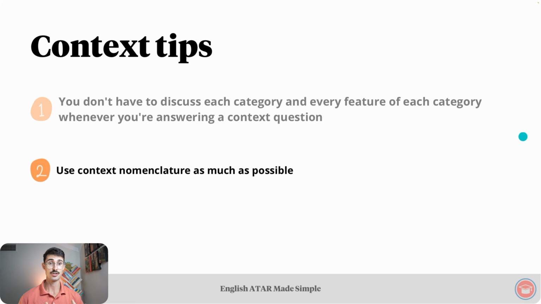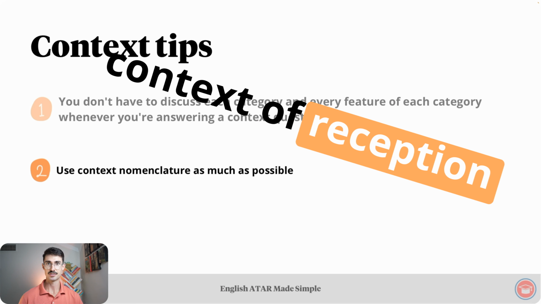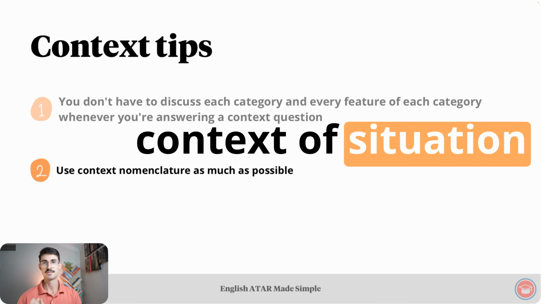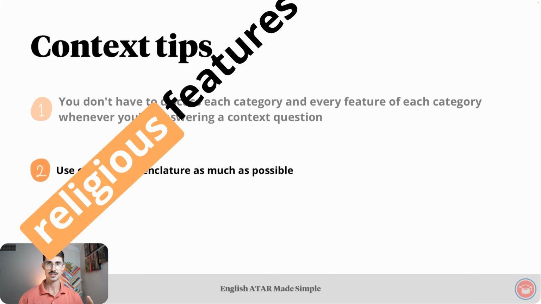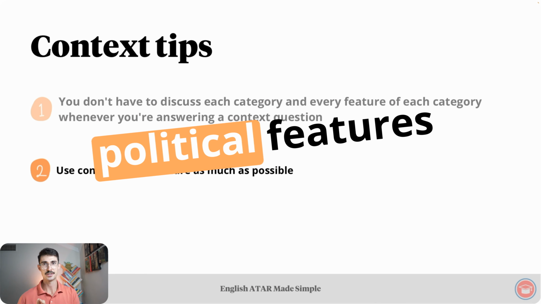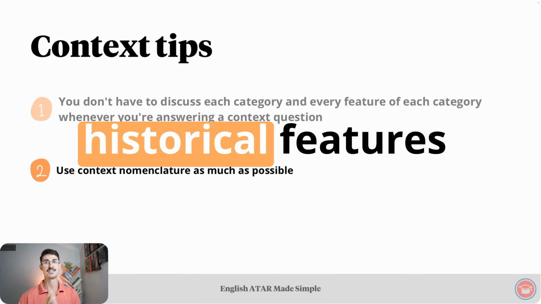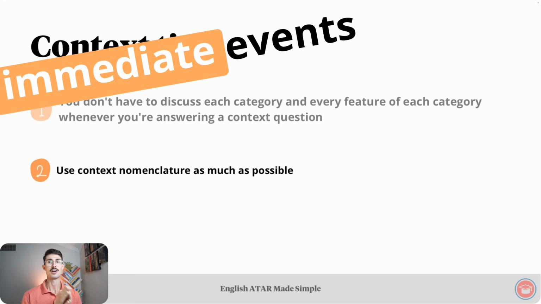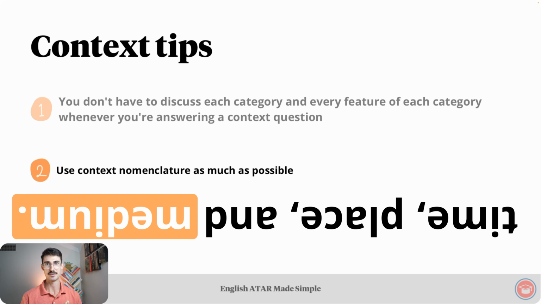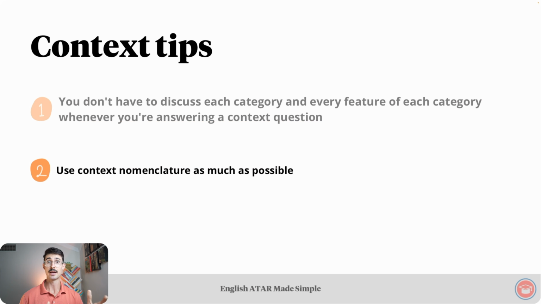Next tip, use context nomenclature as much as possible. Hopefully you'll recall from the lesson on genre that this word nomenclature just means terminology. And the relevant terminology we should be using is context of production, context of reception, context of culture, context of situation, geographical features, religious features, ideological features, political features, socio-cultural features, historical features, personal context, immediate events, time, place, and medium. Using those terms tells the marker that you understand this concept very well.